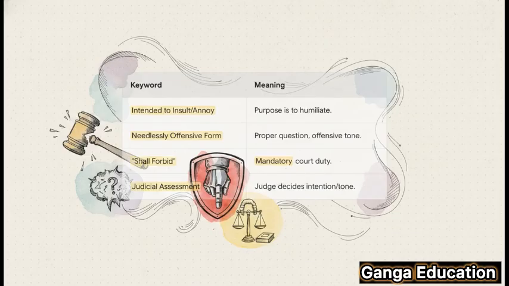So it's not just about what you ask, but also how you ask it. Let's break this down even further. You've got 2 main things the court looks for. First, the intent. Is the lawyer asking this just to humiliate the witness? Second, the form. Is the question okay, but the tone or wording is just plain offensive? And here's the absolute key takeaway. The law says the court shall forbid it. That shall is everything. It's not a suggestion, it's a command. It's a mandatory duty for the judge, who has the final say on whether a question crosses that line.